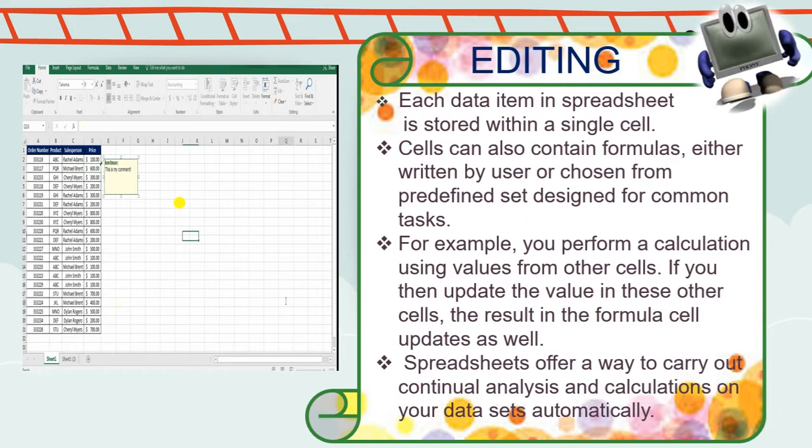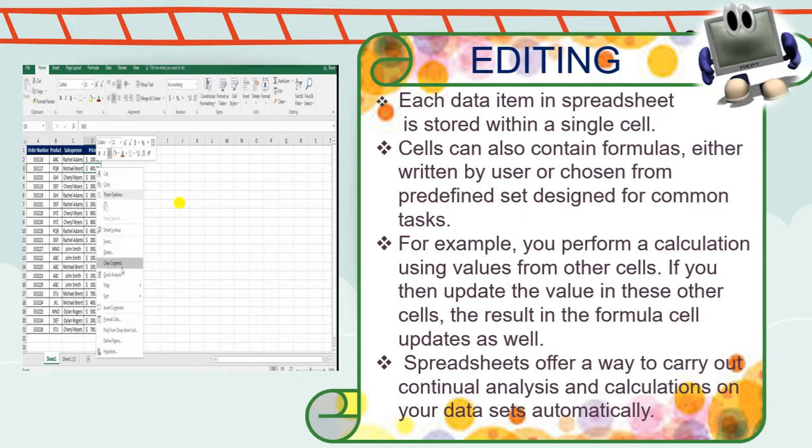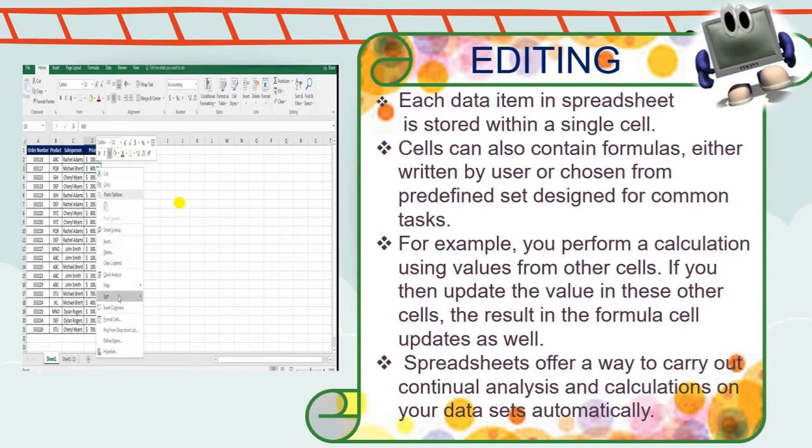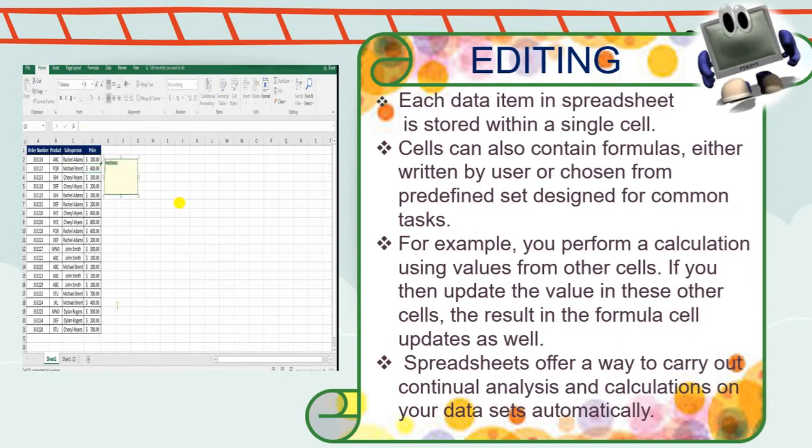Spreadsheets offer a very easy way to carry out continuous analysis. You can easily analyze the values which you are taking from there, and you can easily do calculations on any cell.